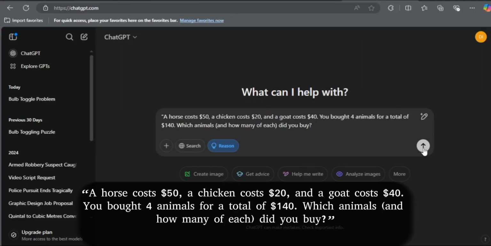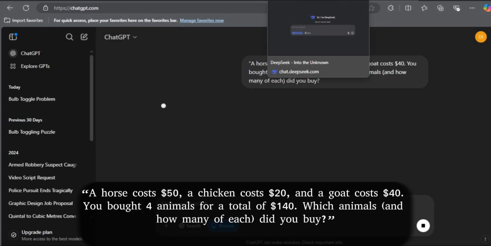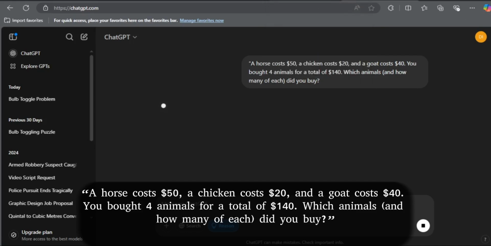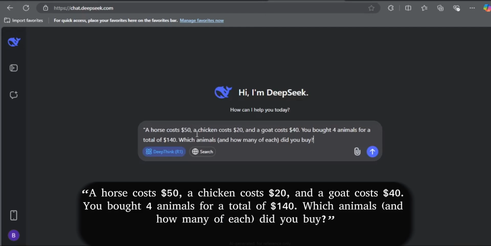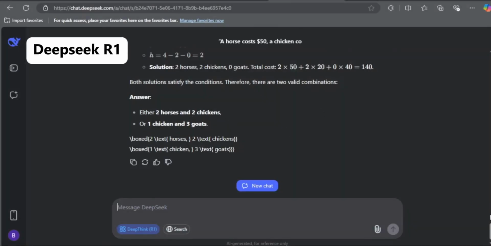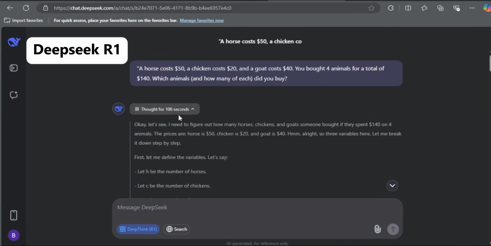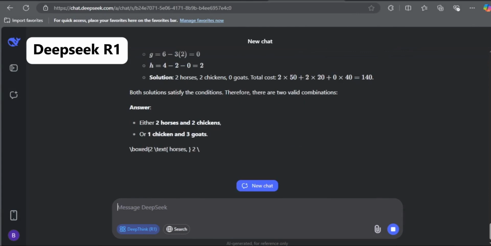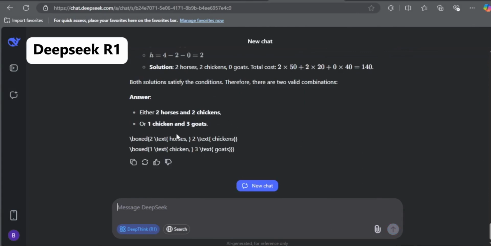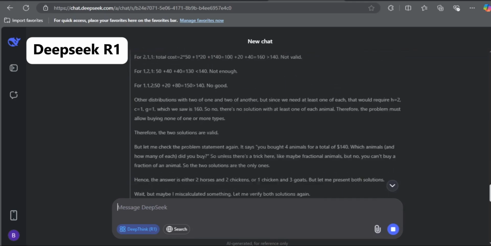A horse costs $15, a chicken costs $20, and a goat costs $14. You bought 4 animals for a total of $114. Which animals and how many of each did you buy? So, DeepSeek took about 116 seconds to think through this one and came up with 2 valid combinations: 2 horses and 2 chickens, or 1 chicken and 3 goats. It even formatted the answer neatly, showing all the steps it took to get there.